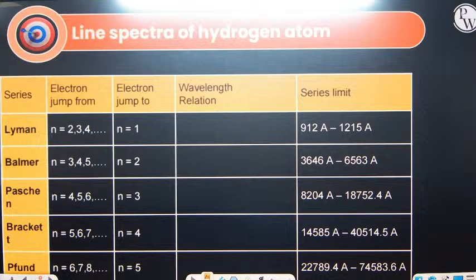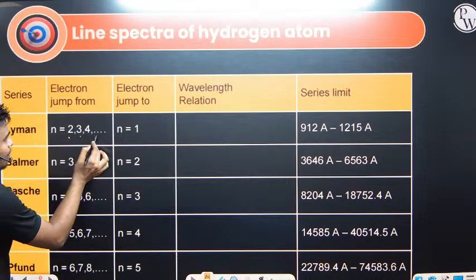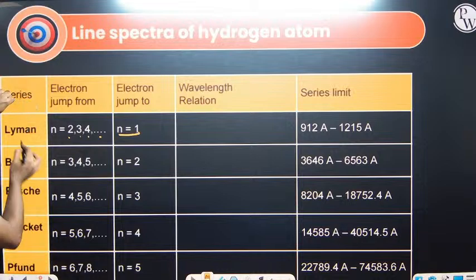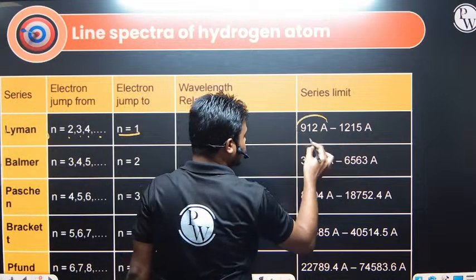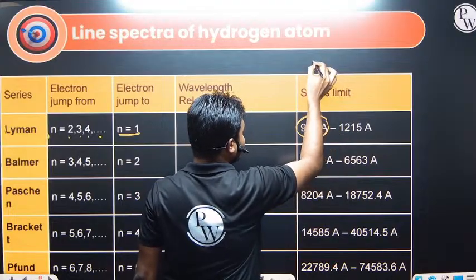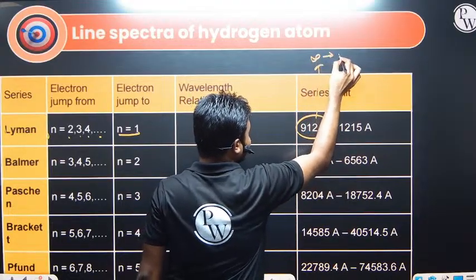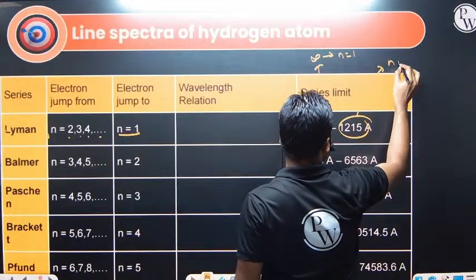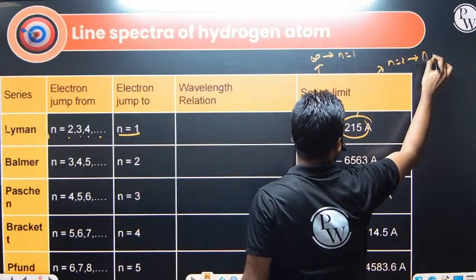So the electron jumps from n equals 2, 3, 4 to n equals 1. We call it which series? This one is what we define as Lyman. And what is the series limit? This is the smallest wavelength, when the electron jumps from infinity to n equals 1. And what about this one? When it jumps from n equals 2 to n equals 1, right?